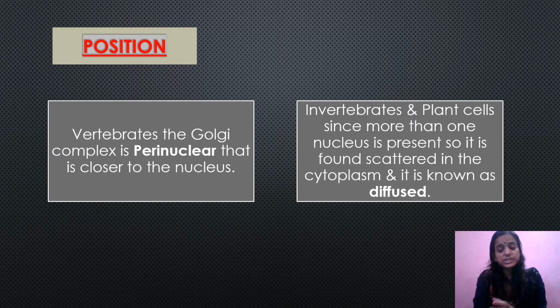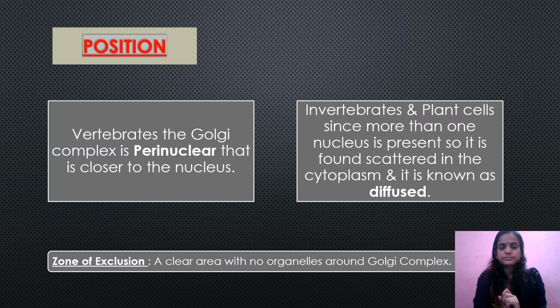These Golgi apparatus are scattered in the cytoplasm, and such Golgi apparatus is said to be diffused. So in animal cells it is perinuclear, whereas in plant cells and in invertebrates it is diffused. Understood? So again, position is also variable in different types of cells. Now next, one more point to be noted here is that around this organelle, that is around Golgi complex, there is always a crystal clear area where no organelles are present, and this area is known as zone of exclusion.